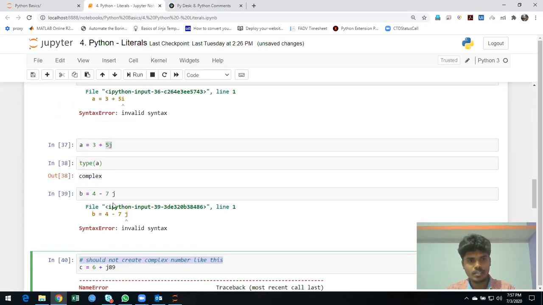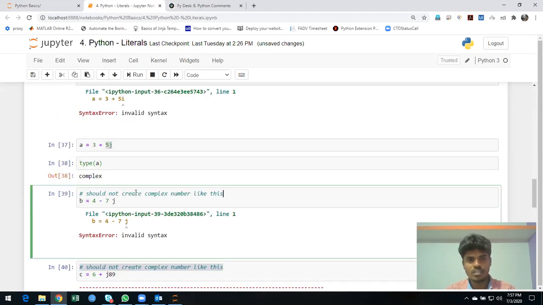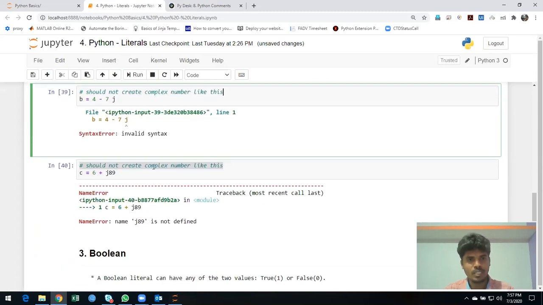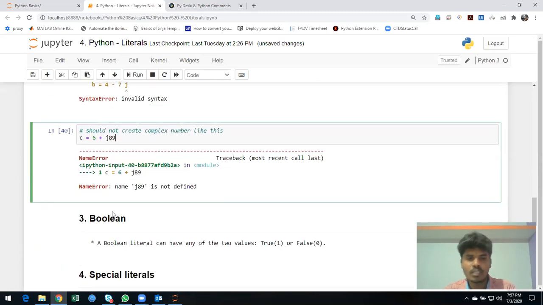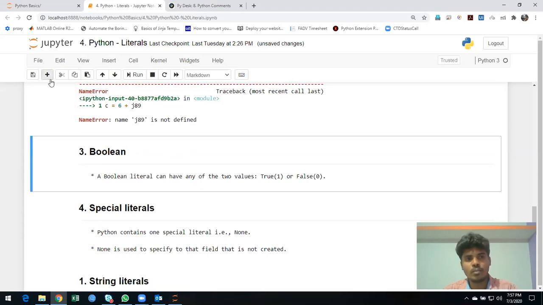I'm going to put these things in my notes, that's the reason I'm writing here. I may not have time after that. So that's it about numericals.